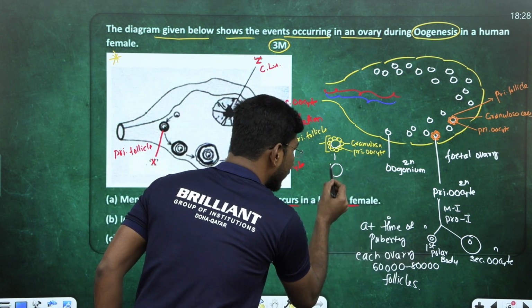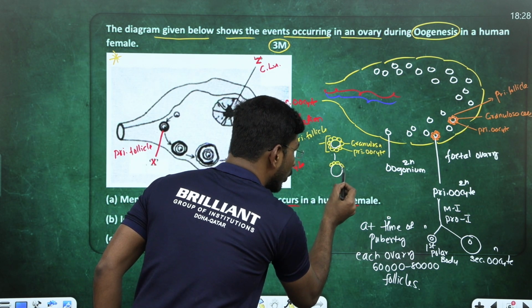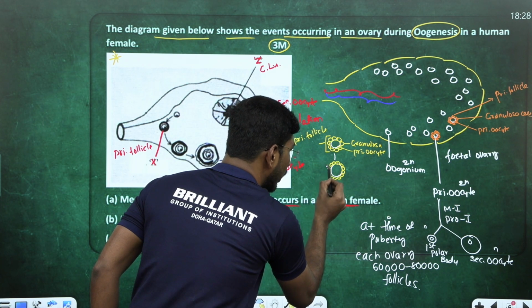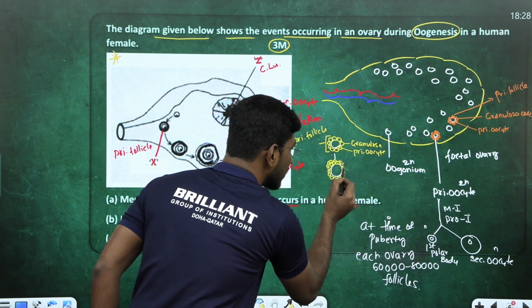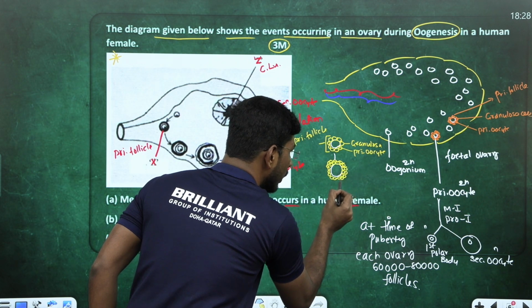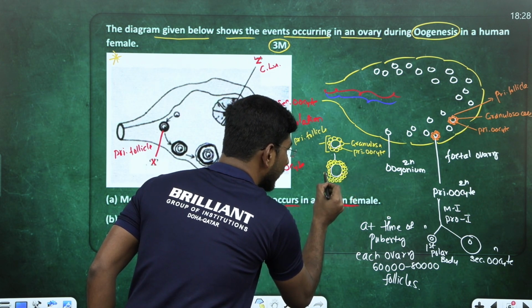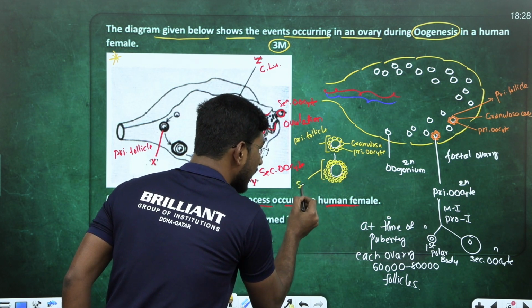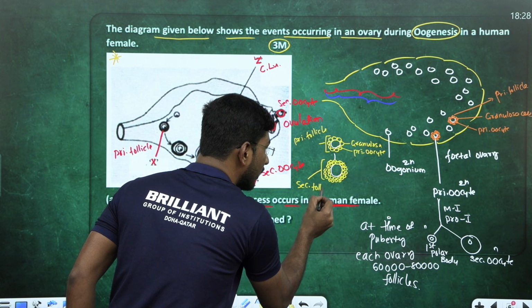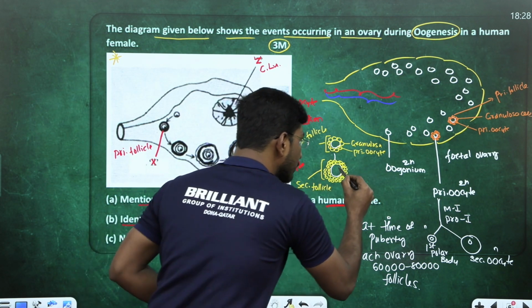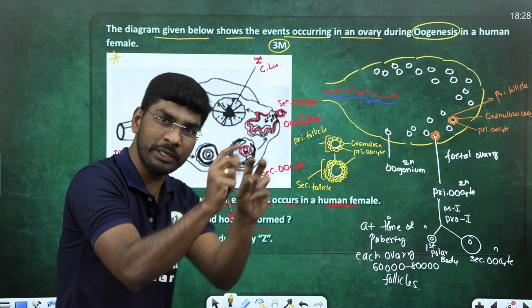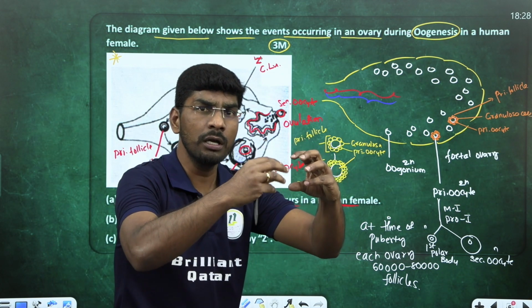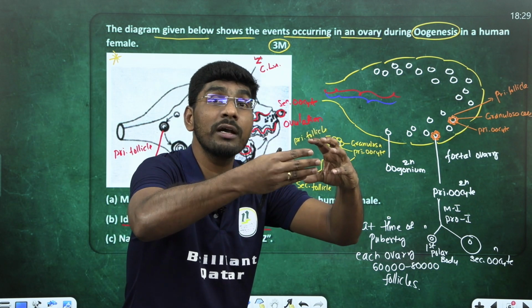Next, more and more granulosa cells will come and attach. Look at it. Can you please answer me? Does the size of the follicle increase or not? So this follicle is called, tell me, the secondary follicle. Secondary follicle. What about this one? It is still only a primary oocyte, the white one. Got my point? Now this secondary follicle keeps on growing.